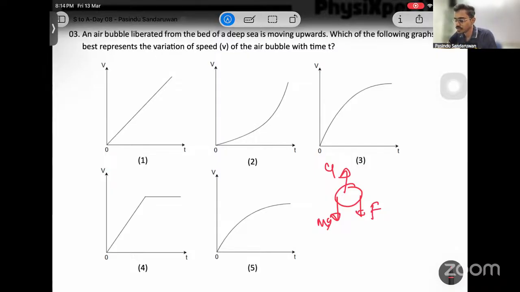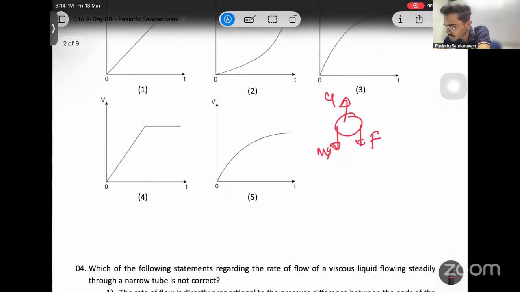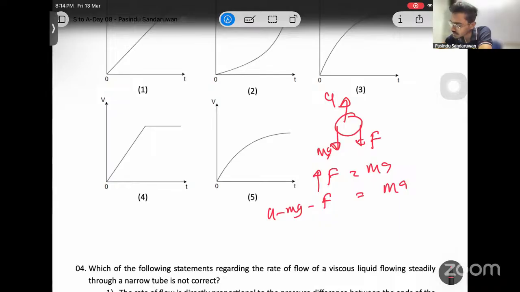Now if we check this acceleration, apply F equals ma upwards. Then U minus mg minus F equals ma. If you expand this F, we know 6 pi eta R V equals ma.